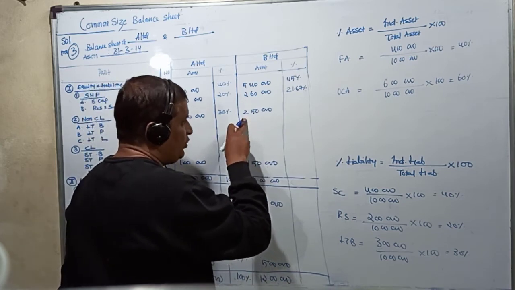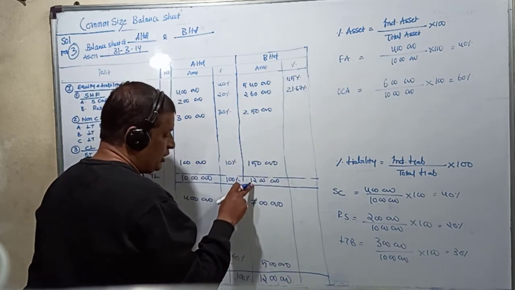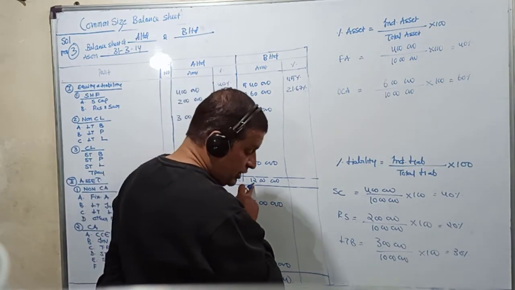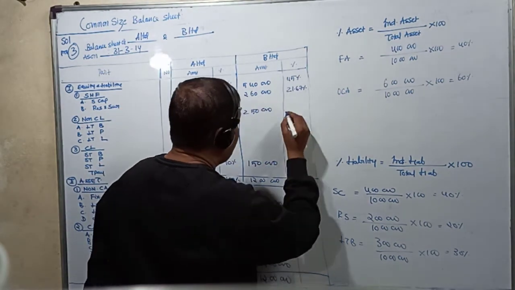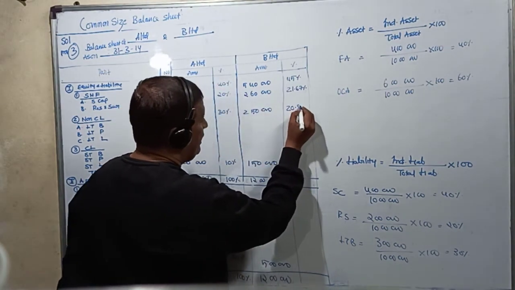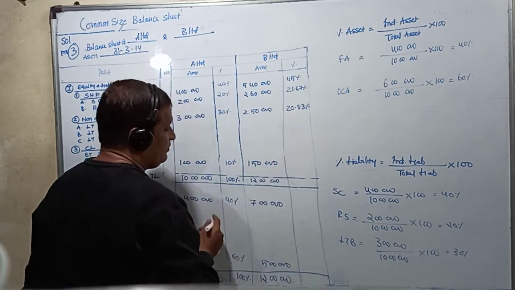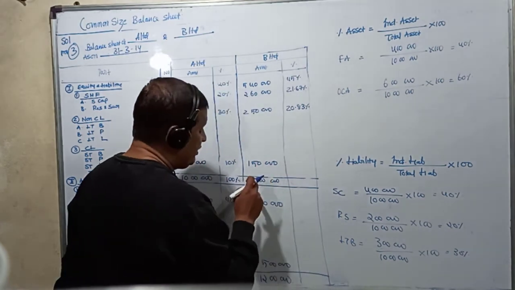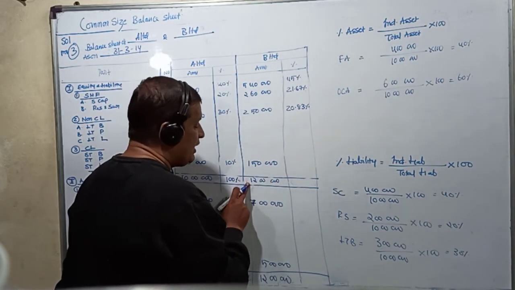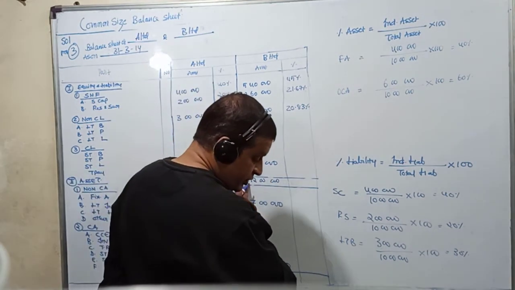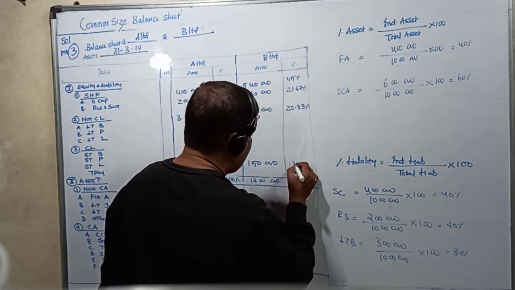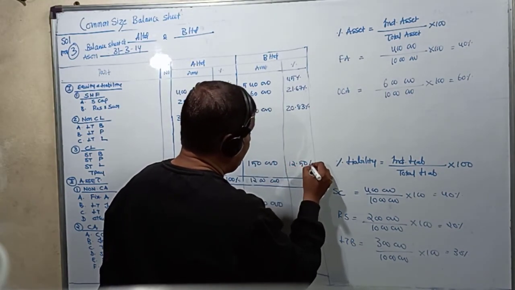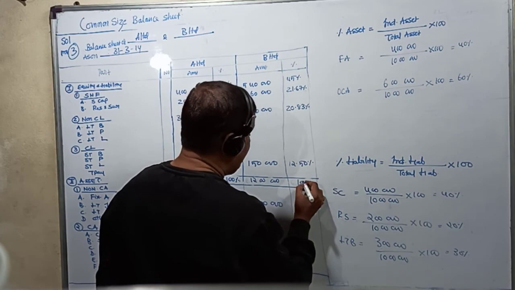Individual liability 2,50,000 divided by total liability 12 lakhs into 100. That is going to give us 20.83%. Individual liability 1,50,000 divided by total liability 12 lakhs into 100. So that is going to give us 12.50%, and obviously this would be 100%.